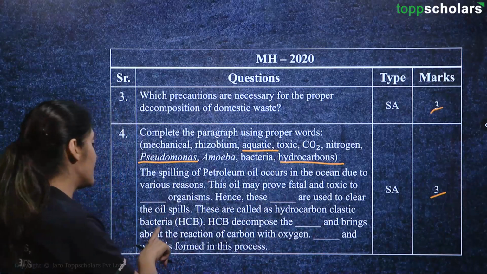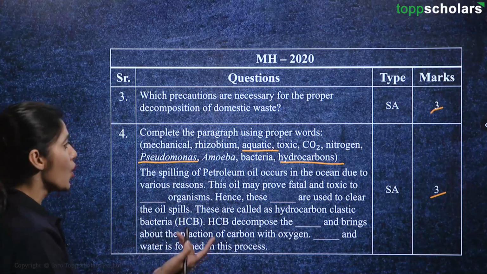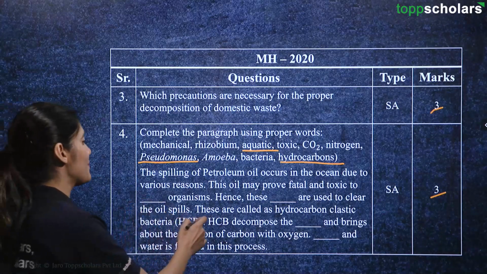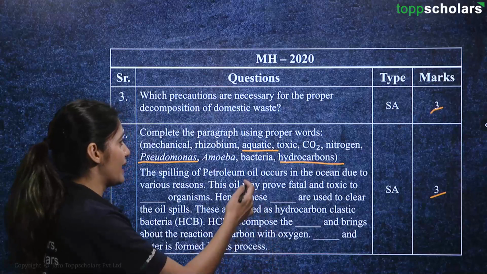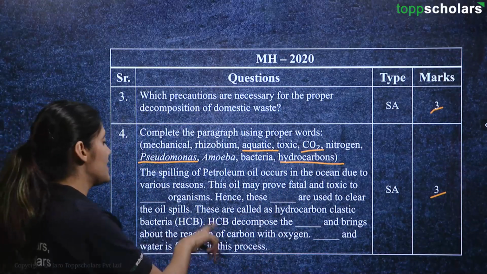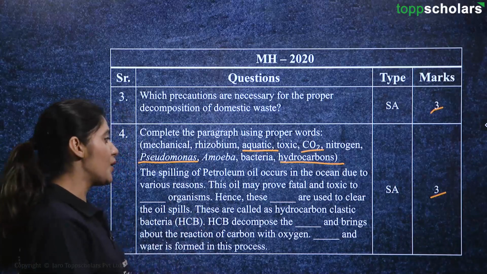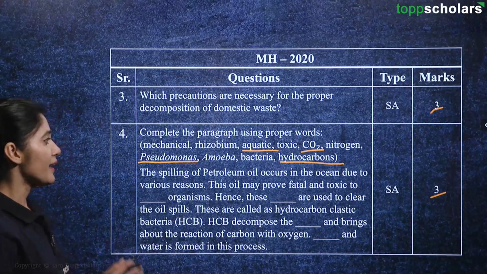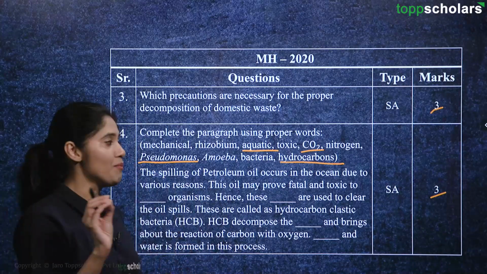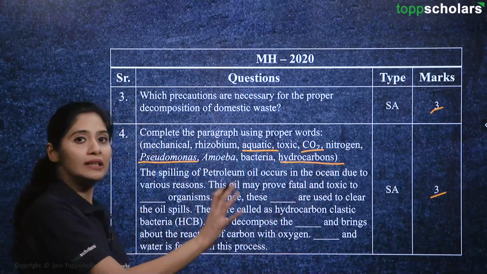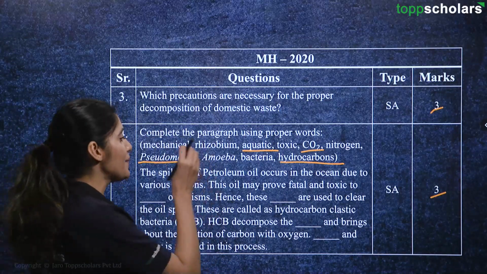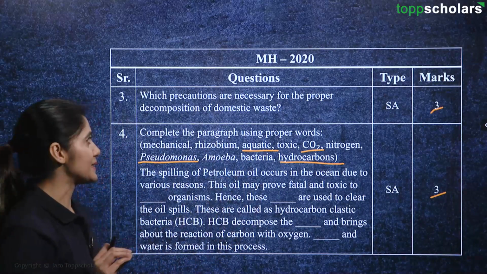Dash and water is formed in this process. What is formed in this process? So, hydrocarbonoclastic. Therefore, carbon dioxide and water is formed in this process by decomposition of hydrocarbon, right? So this is how we answered and gained 3 marks, and the options are all given here. We just have to pick the right word and put it in the blanks, right?